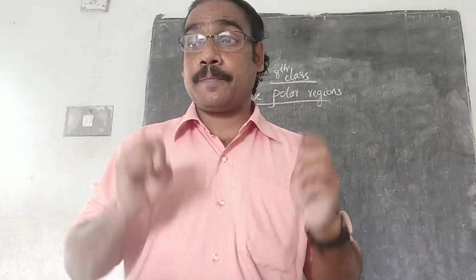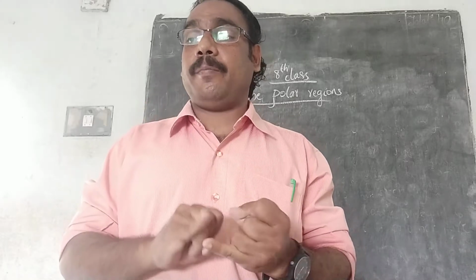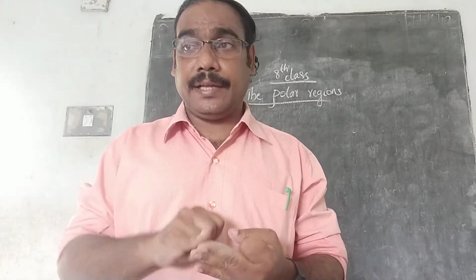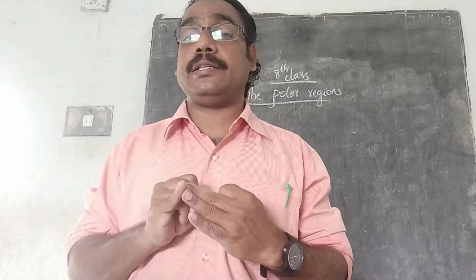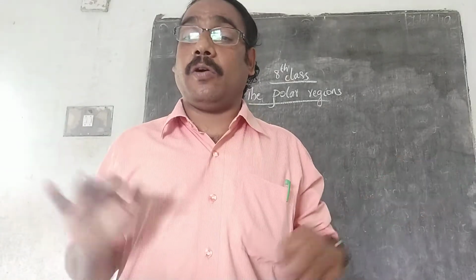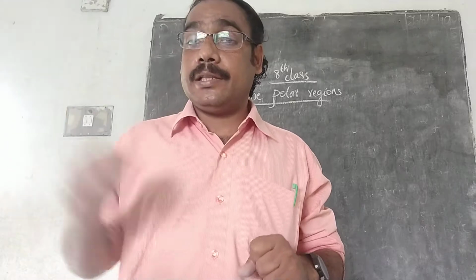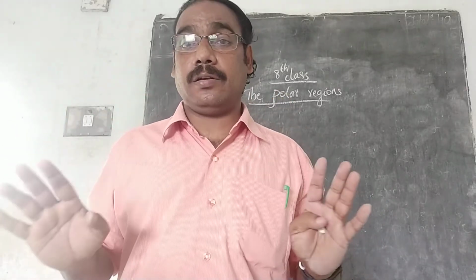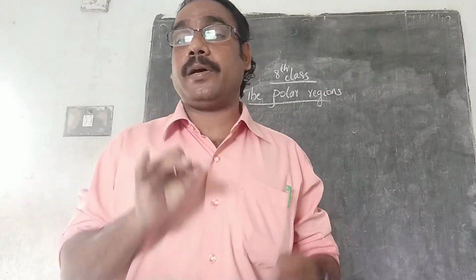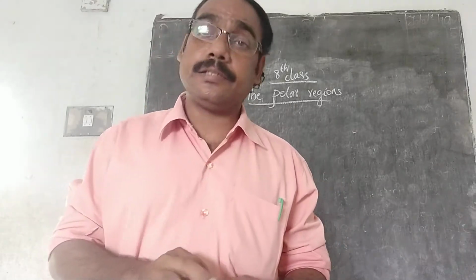Is it clear? In the months of November, December and January, in this northern polar region, the Arctic region, it is almost dark because for these 3 months the sun does not rise at all.